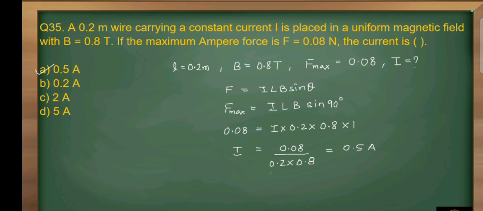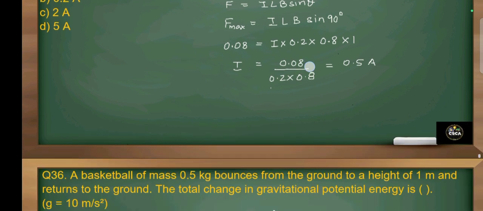So we know that force is equal to ILB sine theta. For calculating the maximum force, theta will be 90 degree and we will put the value of maximum force, that is 0.08, and I into L is equal to 0.2 into B is 0.8 into sine 90 is 1. So I will be equal to 0.08 divided by 0.2 into 0.8. So after solving this, we will get 0.5 ampere. So option A is correct.